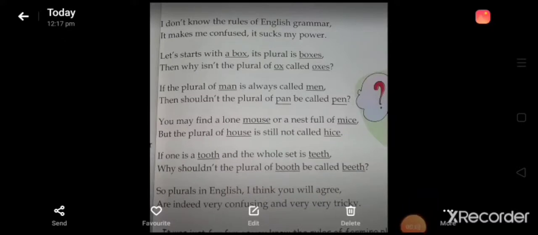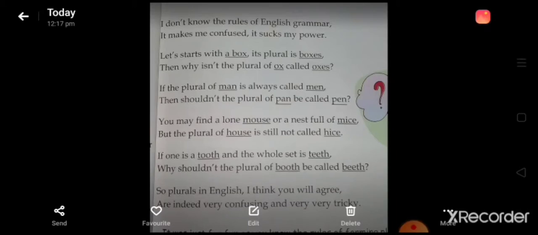Before starting the concept of singular and plural nouns, I would like to give a poem on the basis of singular and plural nouns. The topic of this poem is confusion. So I'm going to read this poem and you can enjoy it. I don't know the rules of English grammar. It makes me confused. It sucks my power. Let's start with the box. It's plural in boxes. Then why isn't the plural of ox called oxes?